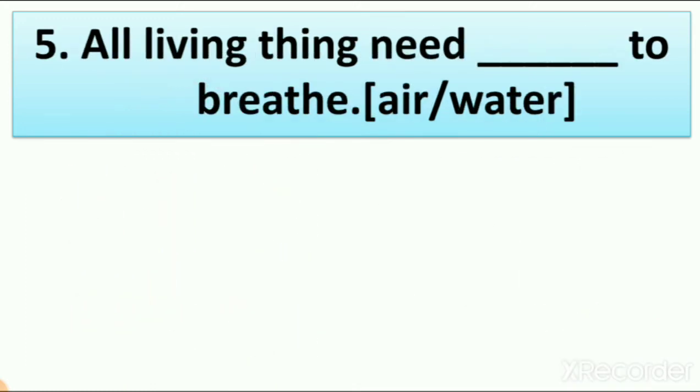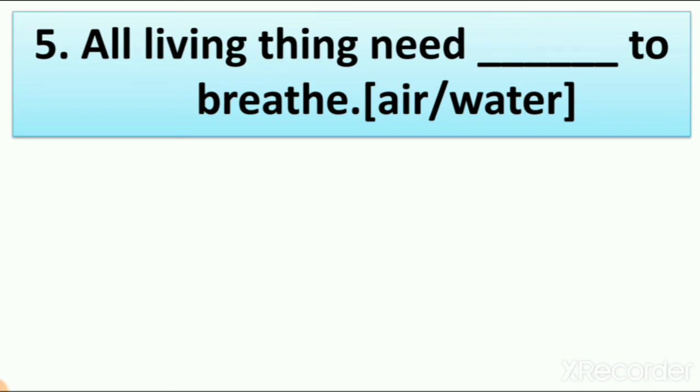Number 5. All living things need dash to breathe. Now in lesson number 11 we learn about air, right? And in lesson number 2 we learn about four types of things. Which things are those?